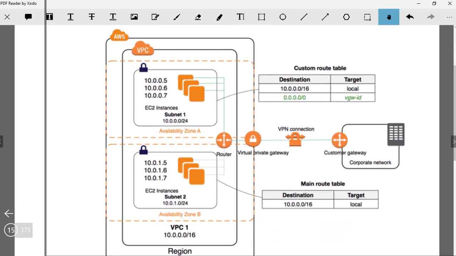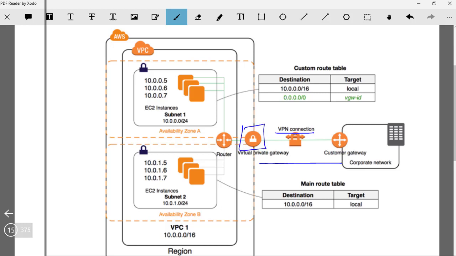In this scenario, let's say a corporate has their own data center or their own corporate network, and they have resources on AWS, and they want communication between both the AWS resources as well as their corporate network. One way is obviously to do it over the internet, but that will not be a very secure way. So to do it in a secure way, we can have a site-to-site VPN connection between the AWS resources and the customer network. So this is a site-to-site VPN connection that has been created.